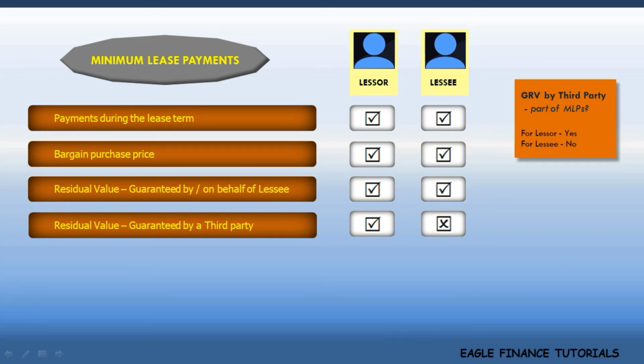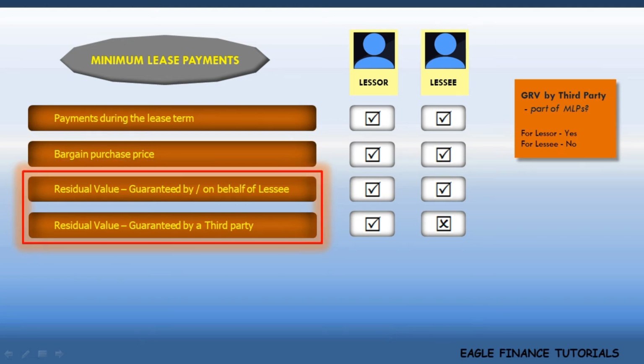Please note, the residual value guaranteed by the lessee's group and by a third party can't coexist. Either the guarantee is given by the lessee's group, if not, the lessor takes the guarantee from a third party.